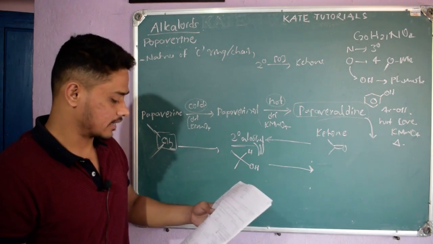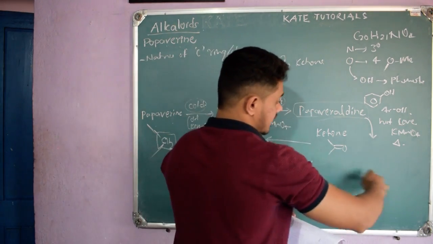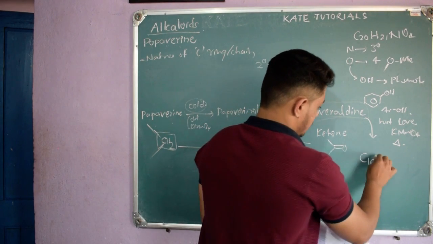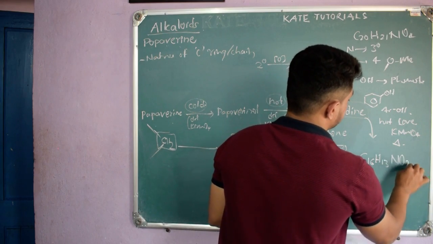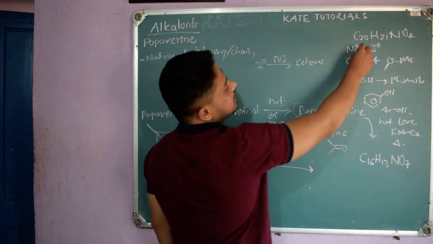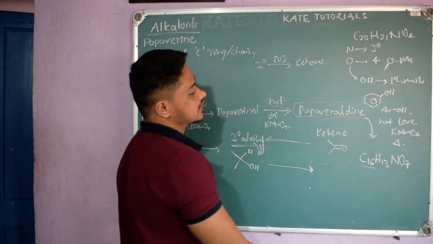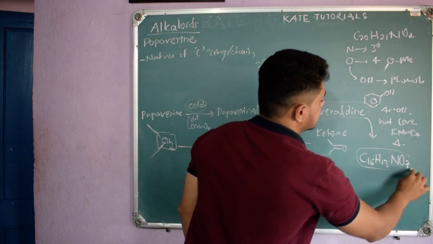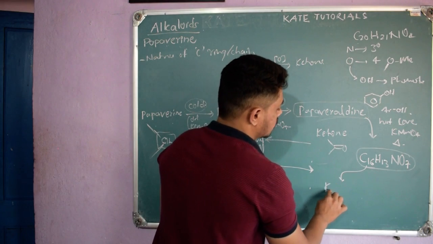They found out that it produced a compound with the formula C16H13NO7, right? Initially it was C20H21NO4. From C16, it means it has broken down. This compound, when they analyzed it, also gave the test for ketone.